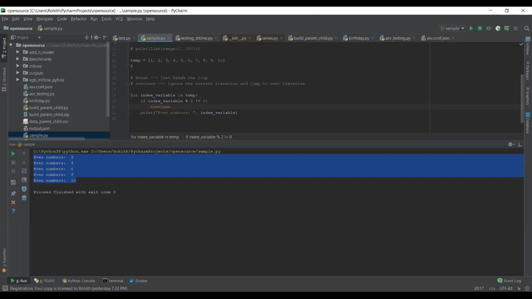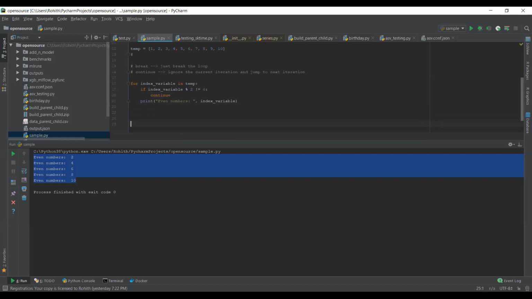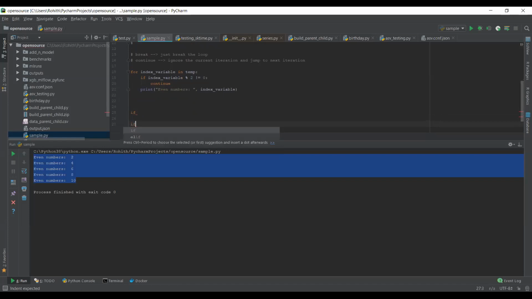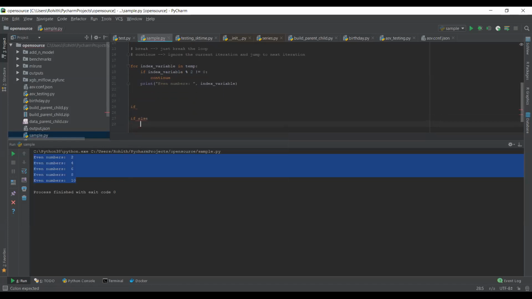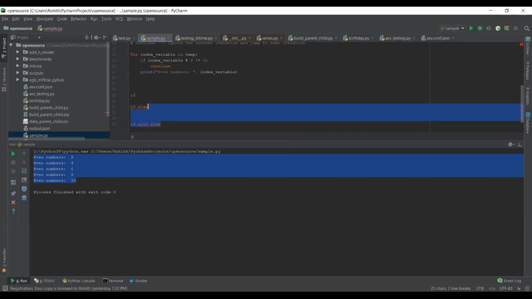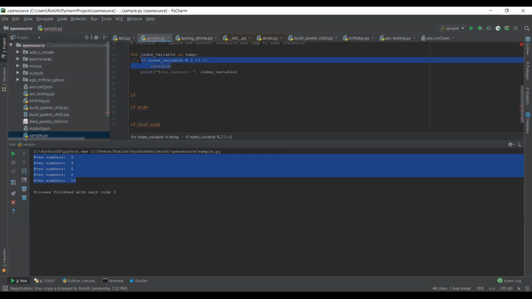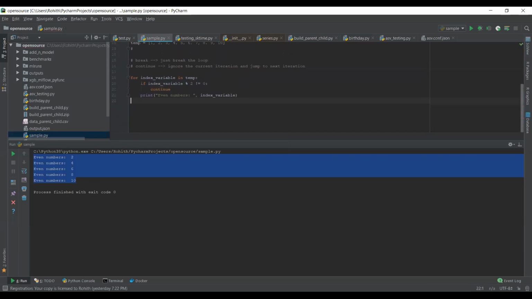In Python, would the else statement not be required with the if statement? In the previous class, I explained that. You can have three types of condition statements. You can have plain if. You can have if and else together. You can have if, elif, and else. These are the three things supported in Python. So you can have a plain if directly. It doesn't matter if you have else or not. Okay, I'll go through the previous class.